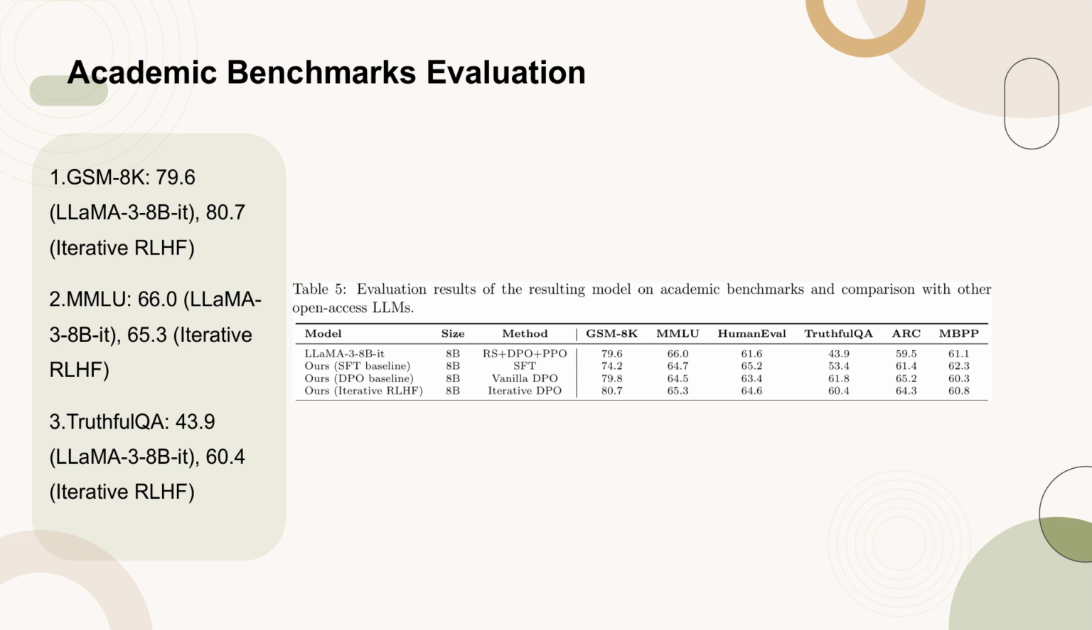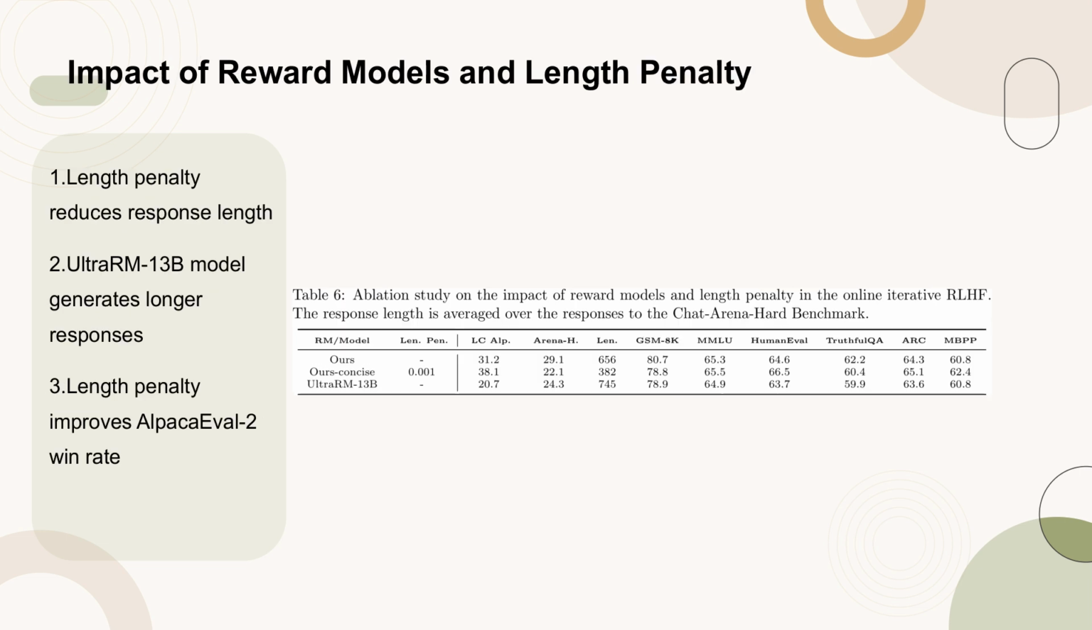Table 6 presents an ablation study examining the effects of different reward models and the introduction of a length penalty in the Online Iterative Reinforcement Learning from Human Feedback, RLHF, process. The study reveals that the length penalty effectively mitigates the tendency of models to produce overly long responses, as evidenced by the reduction in average response length when compared to models without this penalty.